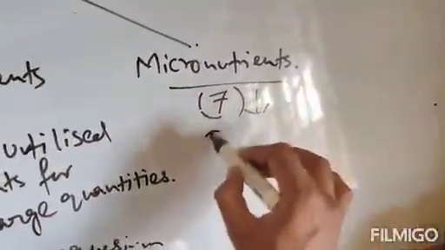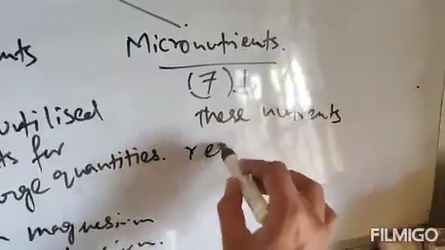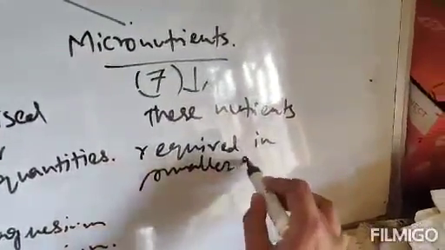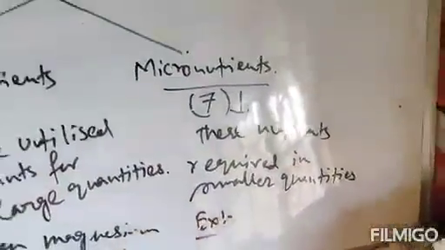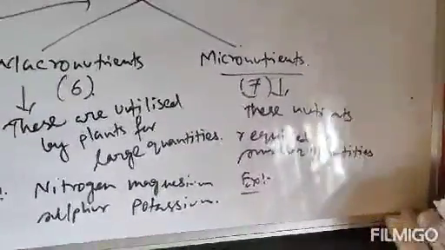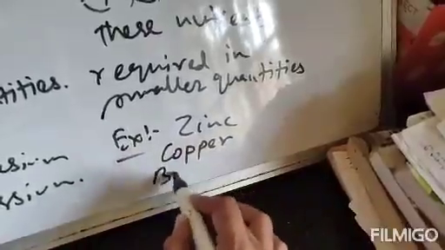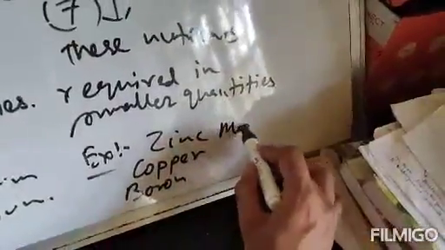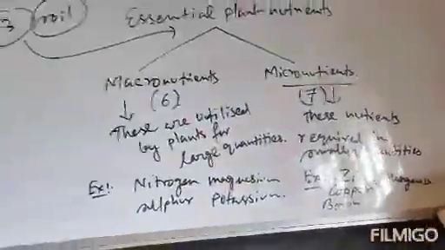These nutrients are required in smaller quantities. What are examples of micronutrients? Examples like boron, manganese, zinc, copper, all these are your micronutrients. So examples are zinc, copper, boron, manganese. These are micronutrients.